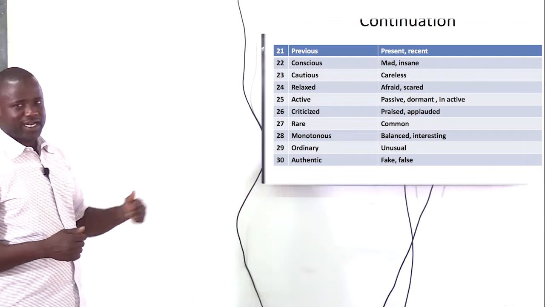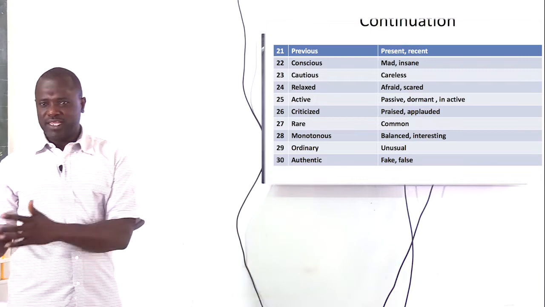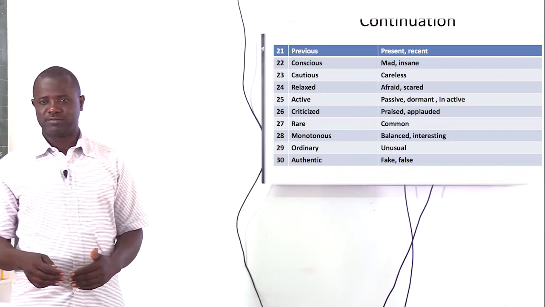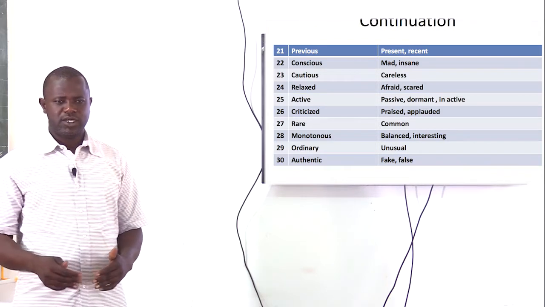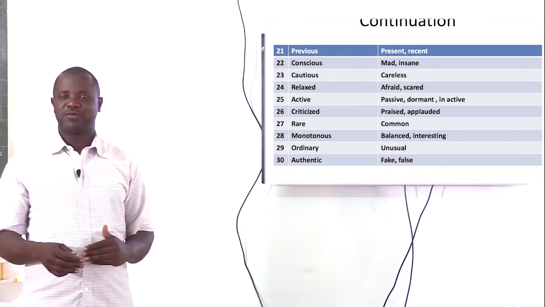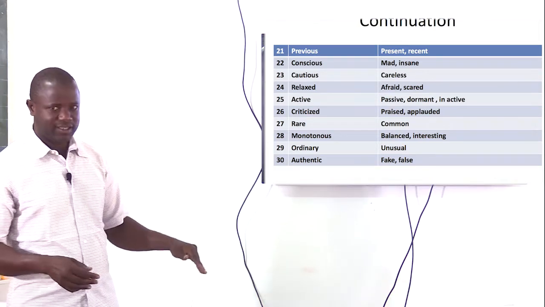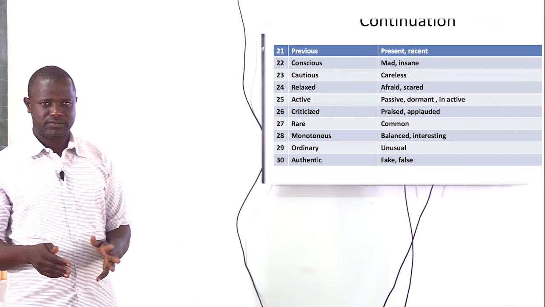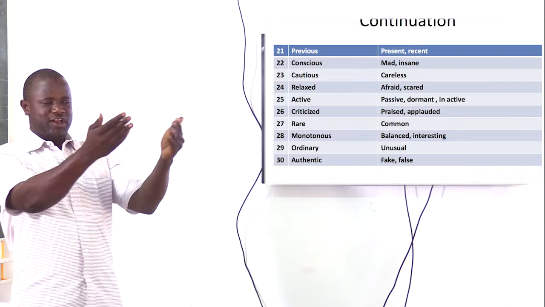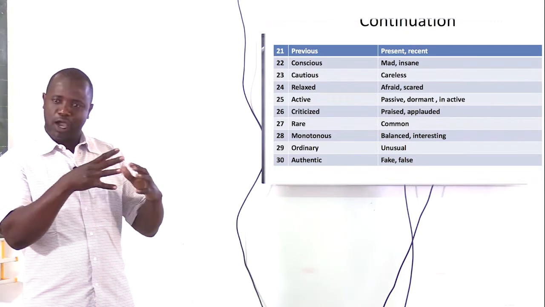Exit, entrance. This is the exit gate, and that one is the entrance gate. Use the entrance gate to enter and the exit gate to leave. Entrance, exit are antonyms. Exit means to leave. Entrance means to enter. So the two words are opposite.